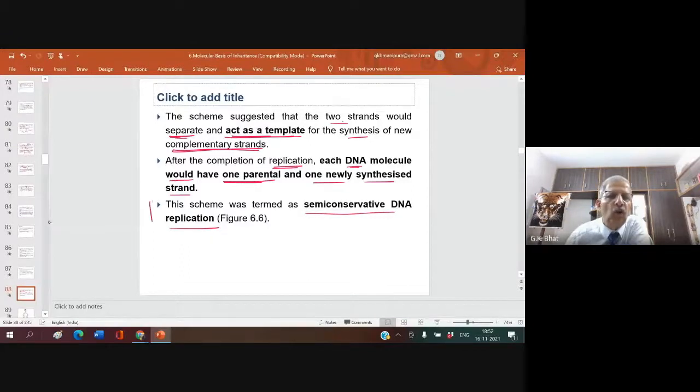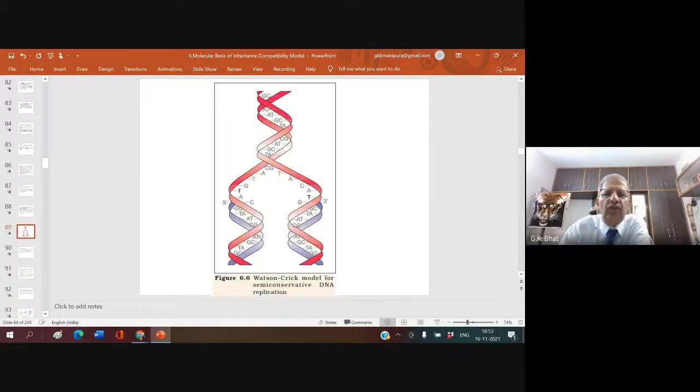Always ask a question: what is semi-conservative DNA replication? In a semi-conservative DNA replication, out of the two strands of the parental DNA molecule, one strand helps in the formation of another new strand. So in a newly formed DNA molecule, one will be the parental strand and another one will be the new strand. This is a semi-conservative DNA molecule.